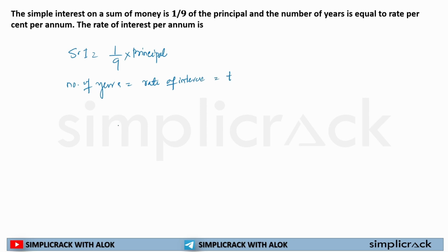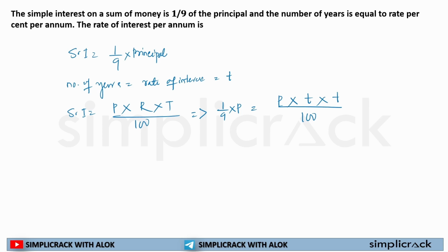Then find out the rate of interest. So, simple interest will be what? Principal into rate of interest into time by 100. Here simple interest has been given 1 by 9 principal is equal to principal into rate of interest, t, multiplied by time period t, divided by 100. And if I solve it, I will get my answer. So this is homework for you to solve.